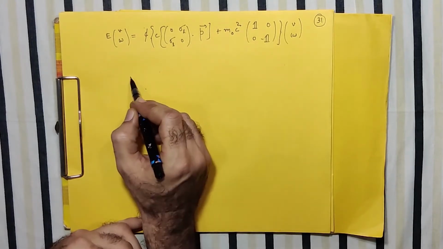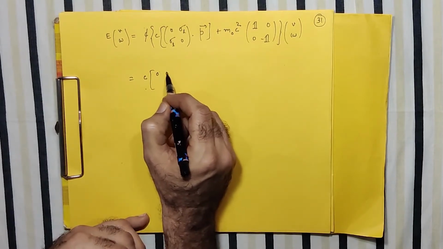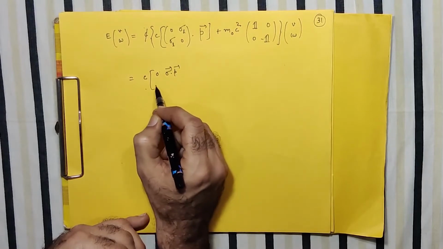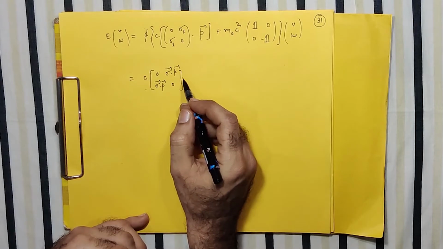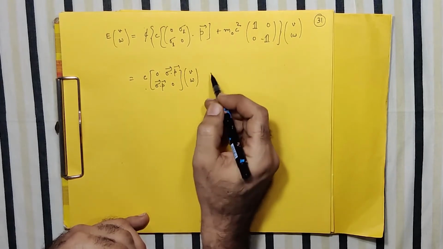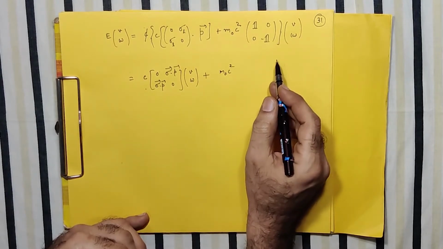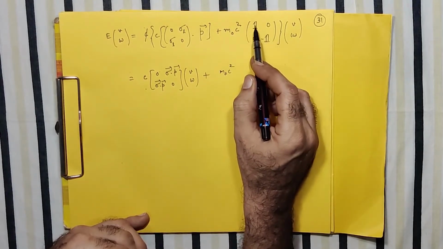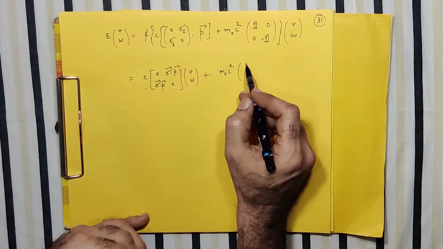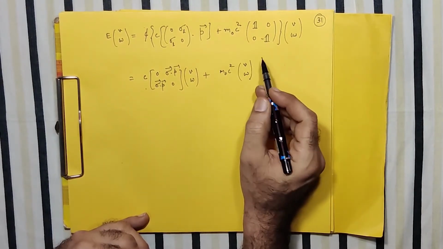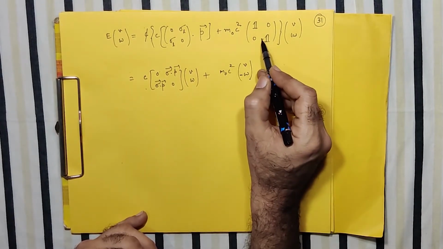This when I operate, it will be c in a bracket, it will be 0 sigma dot P, sigma dot P 0, and then this V and W, I separate out this term m0 c square, and when I do it here, what you will get is V and W. So this is minus because of this minus unit matrix.